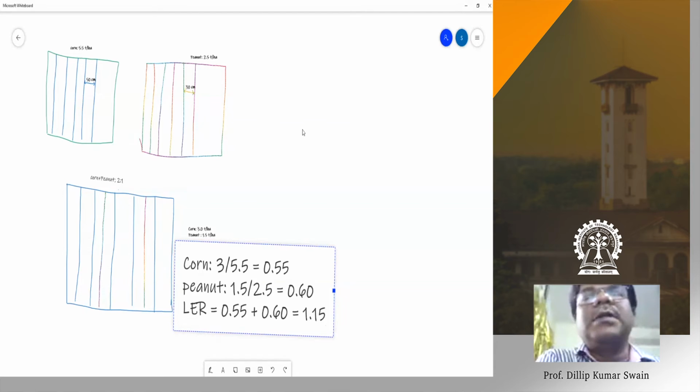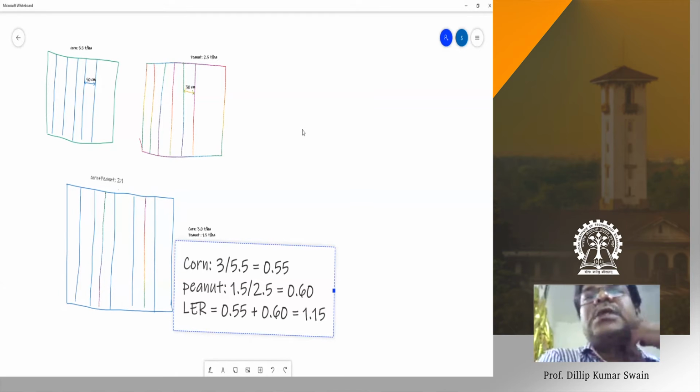If you see what you are doing here, you are going for an additive series. That means here your corn is your main crop. We are not changing the spacing of the corn. Here peanut is a secondary crop, so you are just introducing peanut into the field. That we can do after 2 rows, after 3 rows, even after 4 rows, but it definitely depends upon the farmers, because this is only a subsidiary crop. We are not going for peanut as one of the main components.